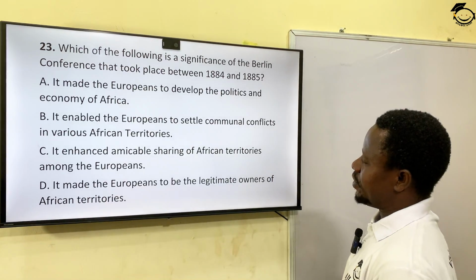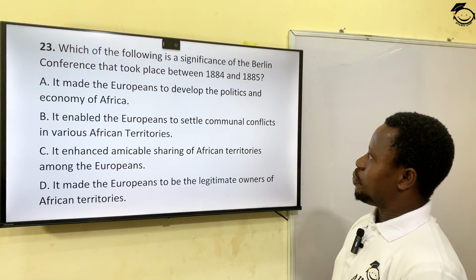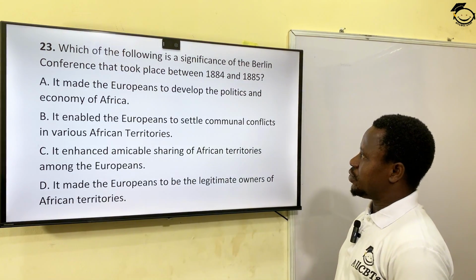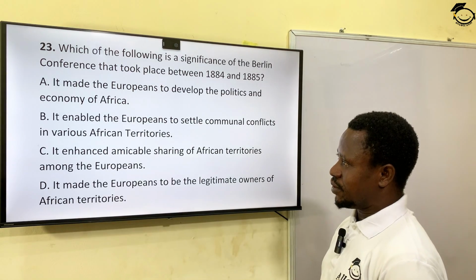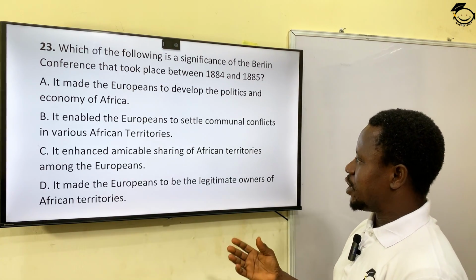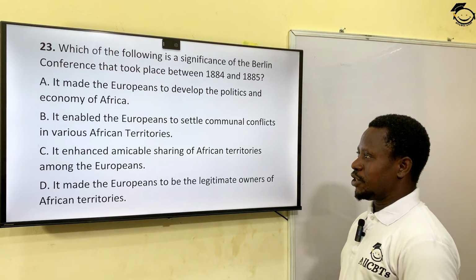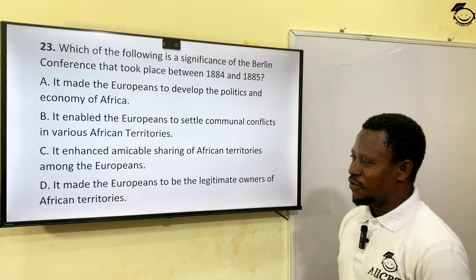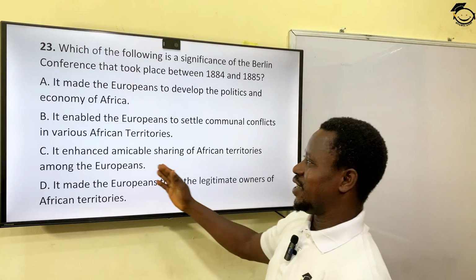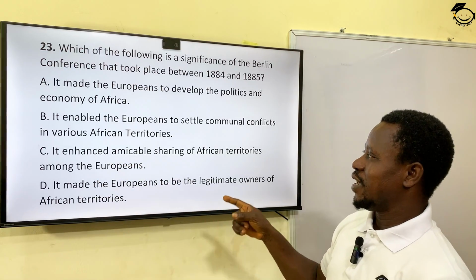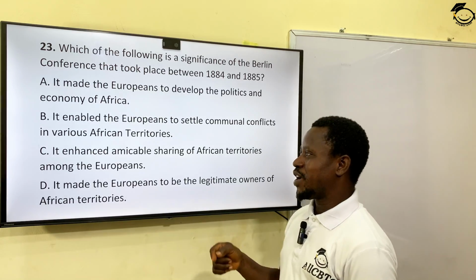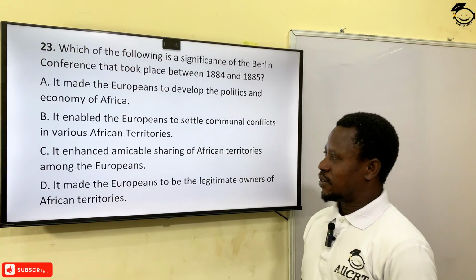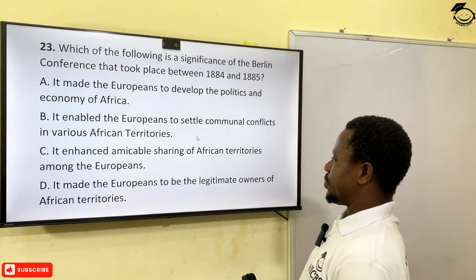All right? So let's see. A, it made the Europeans develop the politics and economy of Africa. B, it enabled Europeans to settle communal conflict in various African territories. C, it enhanced amicable sharing of African territories among the Europeans. D, it made the Europeans the legitimate owners of African territories. The correct answer here is C, it enhanced the amicable sharing of African territories among the European masters. C is the correct answer for this question.